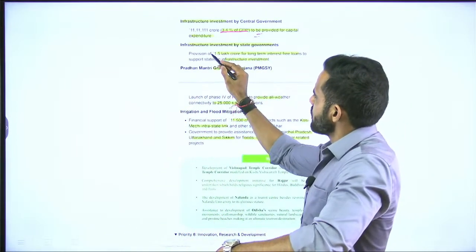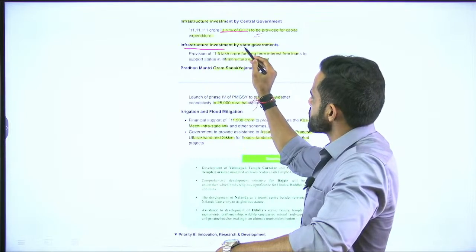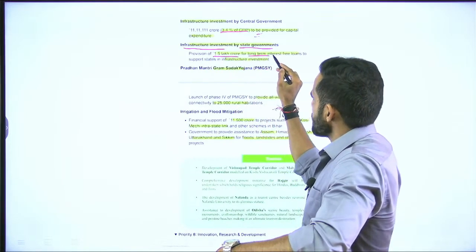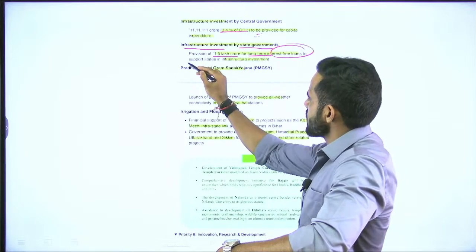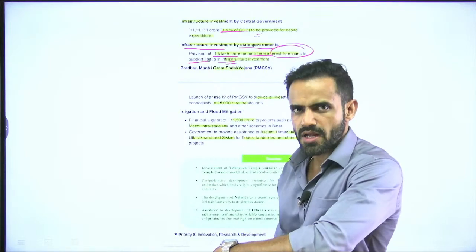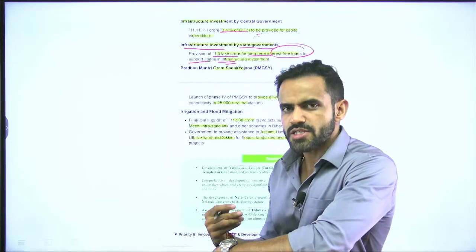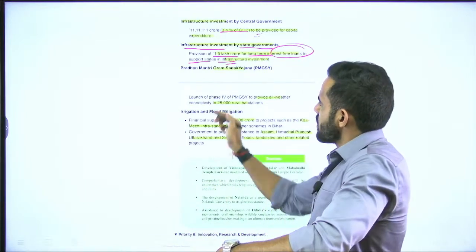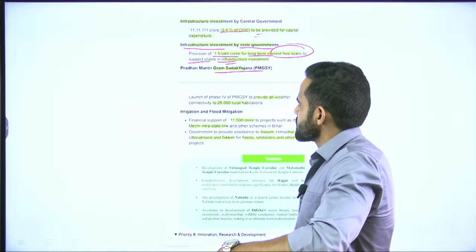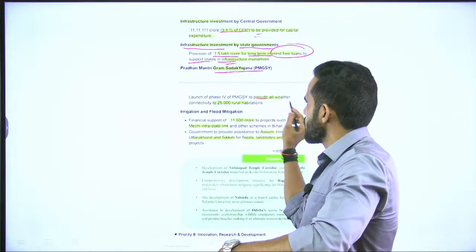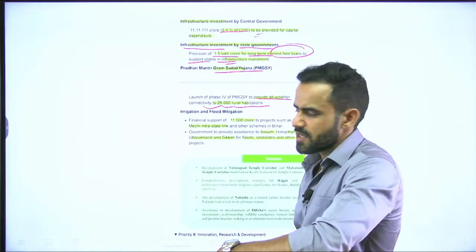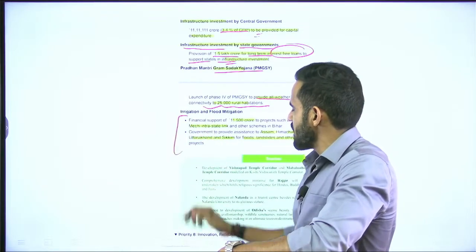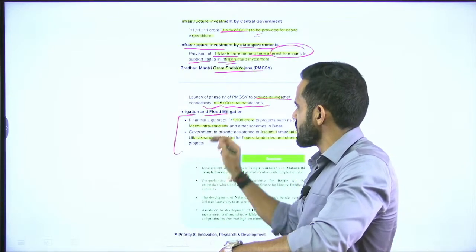Okay. Apart from that, government is focusing on infrastructure investment by state government. So, there is a provision of 1.5 lakh crore for long term interest free loan to the states for infrastructure development. Government of India is giving interest free loan to the states for infrastructure development. Okay. Then there is a Pradhan Mantri Gram Sadak Yojana, under which all weather road will be provided to 25,000 rural habitations. Now there is important provision, and that is related to irrigation and flood mitigation.